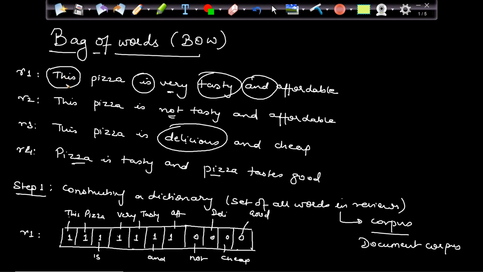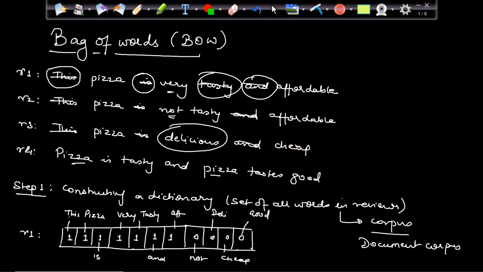Because if I remove these words, will the meaning of the sentence change? No. Pizza very affordable, or pizza very tasty affordable. I can understand the meaning, right? If I remove this, and pizza is not tasty affordable, I'm able to understand the meaning of the words or the sentence basically.